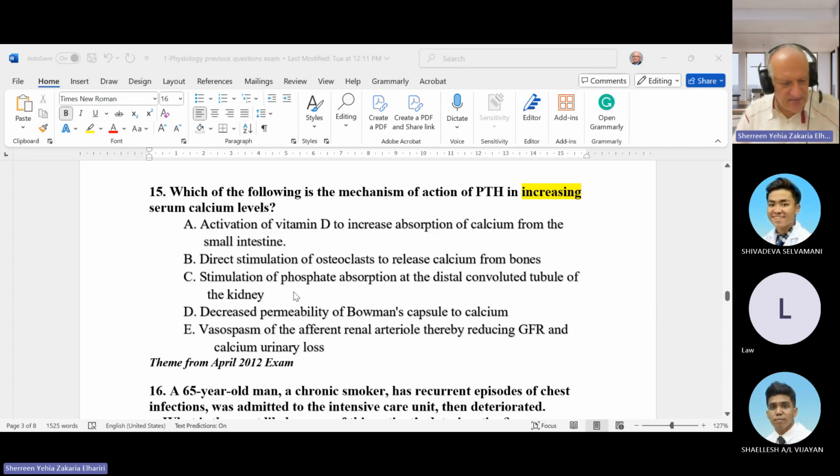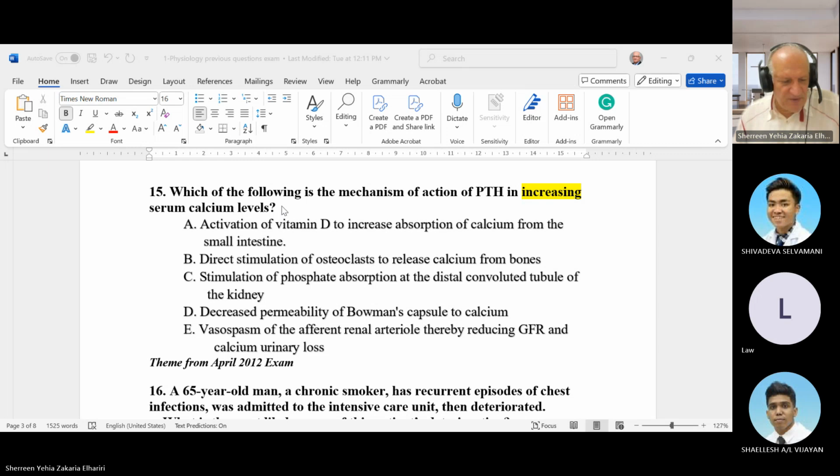Next question, maybe a little difficult. Which of the following is the mechanism of action of parathyroid hormone in increasing calcium level? You know that calcium is important in bone, is absorbed from the intestine, and deposited in the bone. In some areas it is by action of parathyroid hormone, like in the kidney, and in some areas, like in the intestine, it is not under the action of parathyroid hormone.